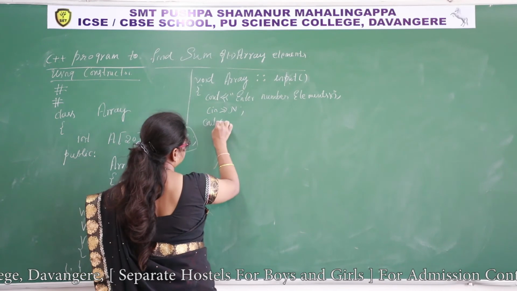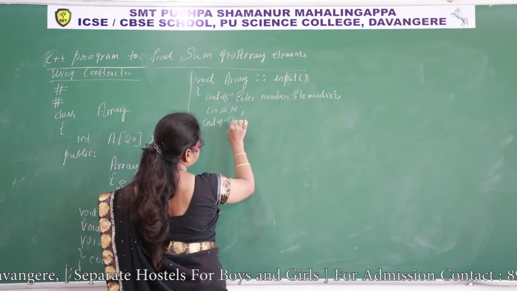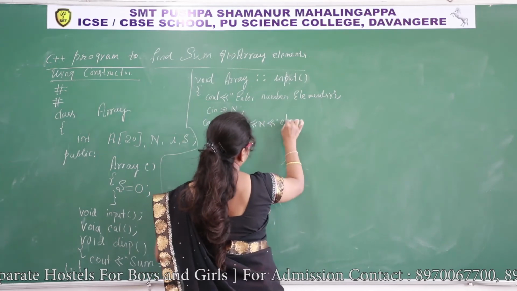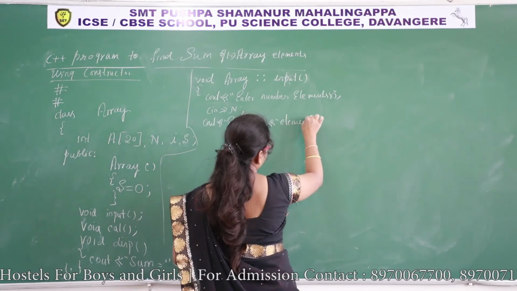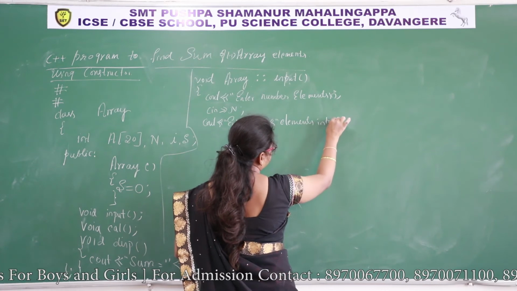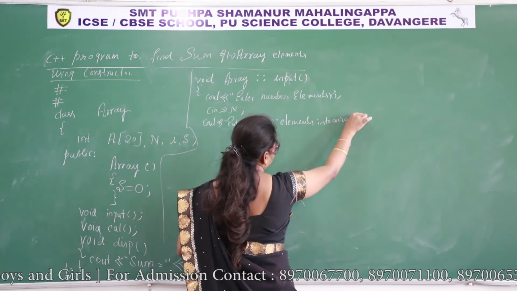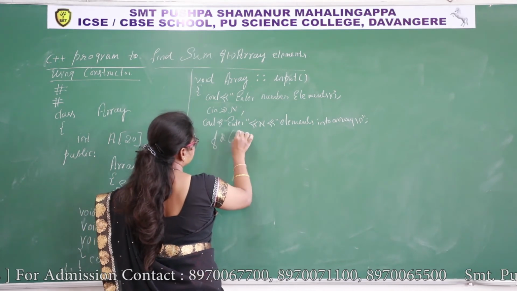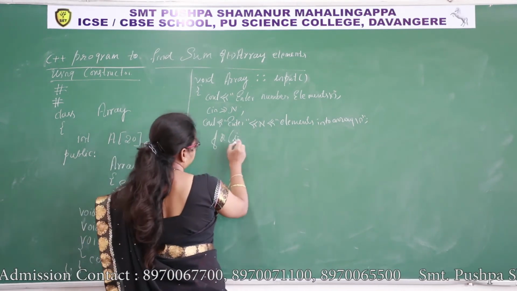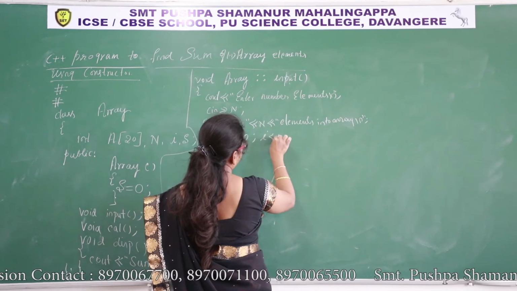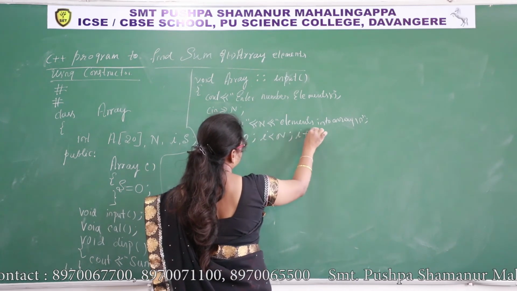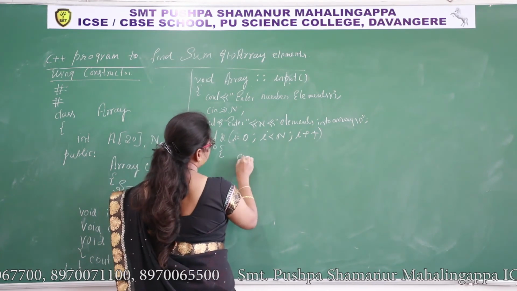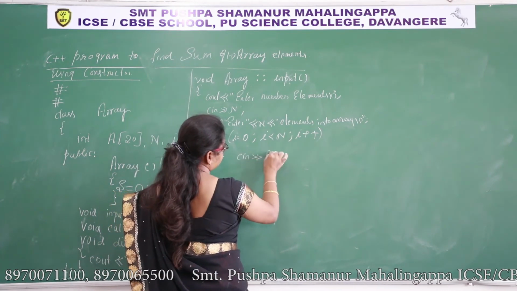Cout enter n elements into array. For i is equal to 0, I have taken i as a data member here, i less than n, i plus plus, cin extraction a of i.